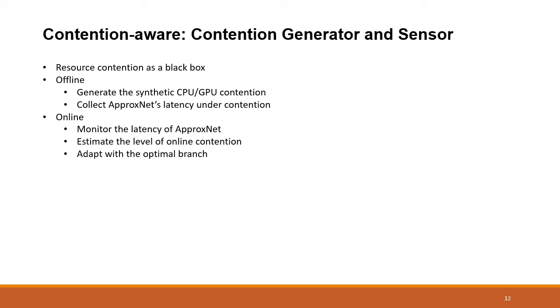To achieve this, during the offline phase, we use benchmarking tools to generate synthetic CPU and GPU contention to ApproxNet and measure the latency of ApproxNet under contention. During the online phase, we monitor the latency of ApproxNet, estimate the level of contention, and further adapt with the optimal branch under such a resource contention level.